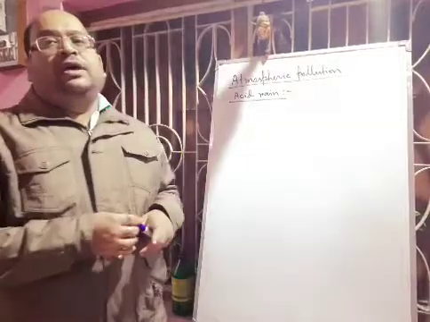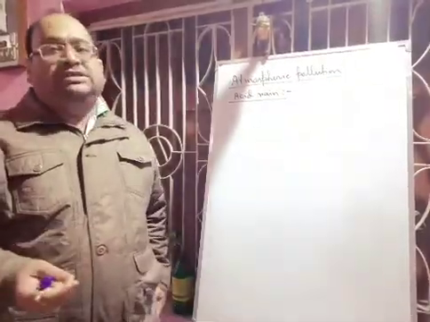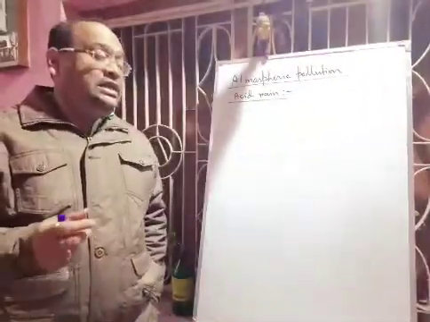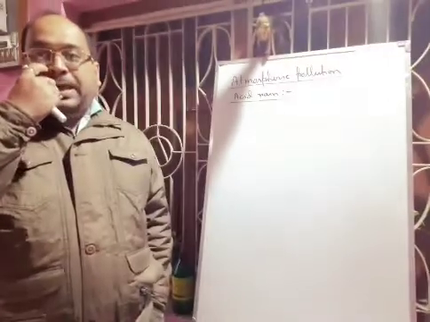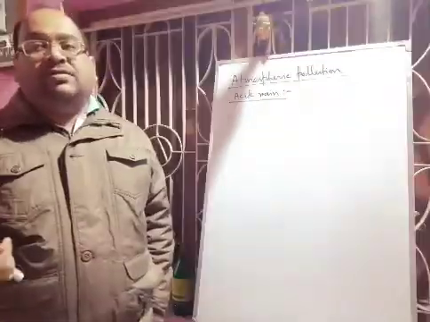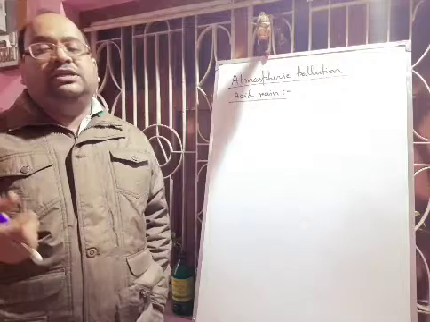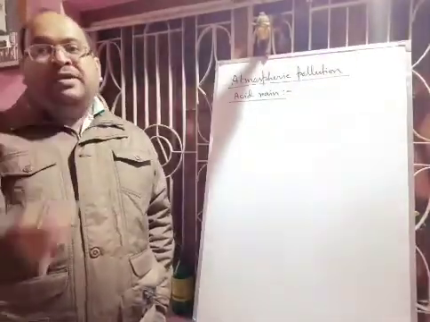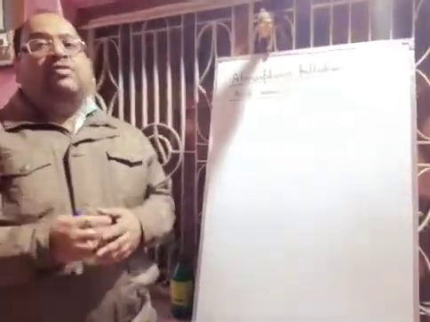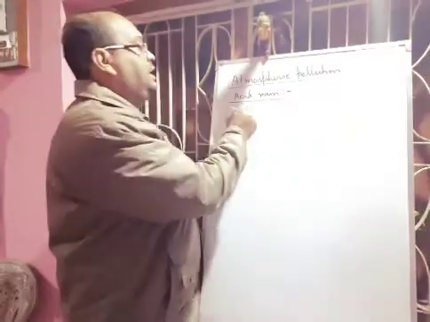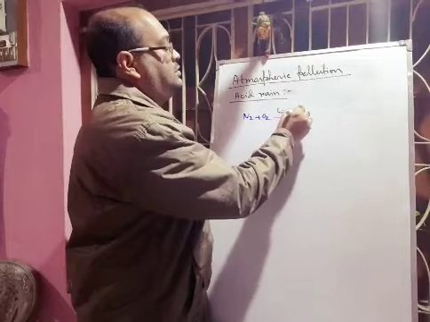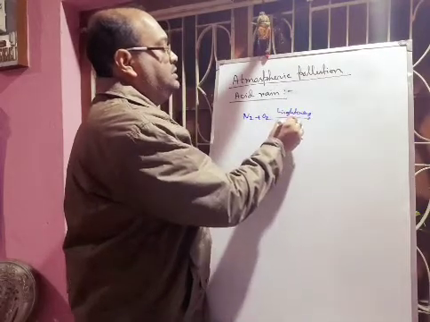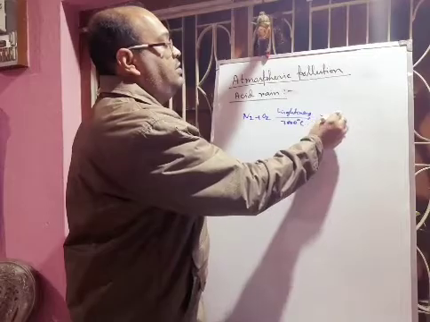Nitric acid is actually formed by the combination of nitrogen and oxygen. First nitric oxide will be formed by combination of nitrogen and oxygen during lightning or thunder, or internal combustion of engines at high temperature, around 3000 degrees centigrade to 2500 degrees centigrade. These nitrogen and oxygen will combine to form nitric oxide. So I am writing N2 plus O2 during lightning. Temperature will be around 3000 degrees centigrade. That will form nitric oxide.